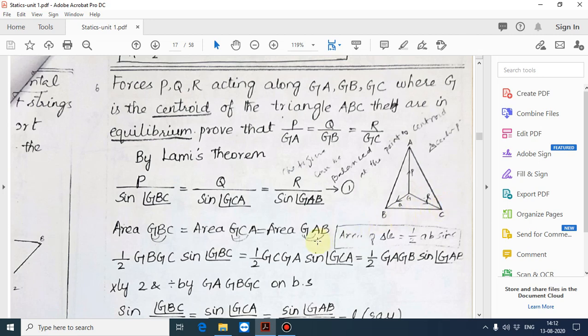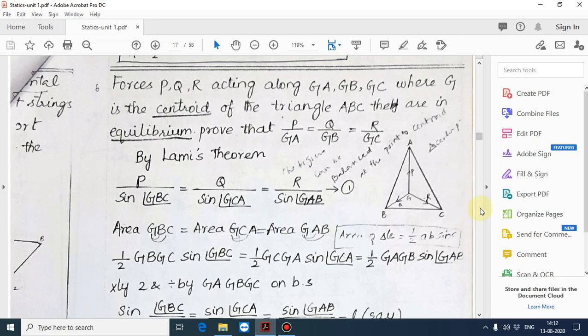Likewise, for area of GCA, half GC·GA sine of angle GCA, that is equal to half GA·GB sine of angle GAB. Next step, multiply by 2 and divide by GA, GB, GC on both sides.